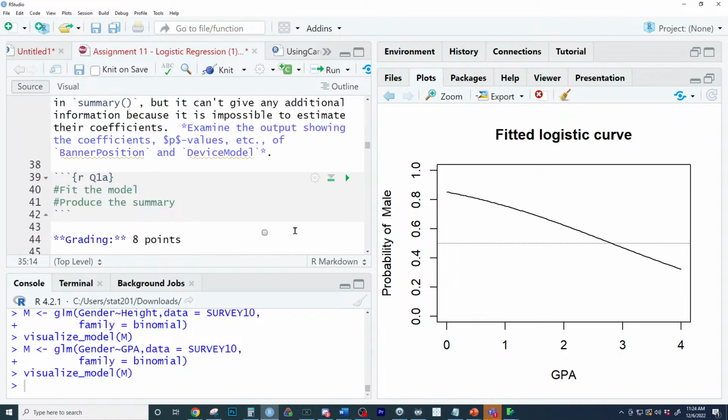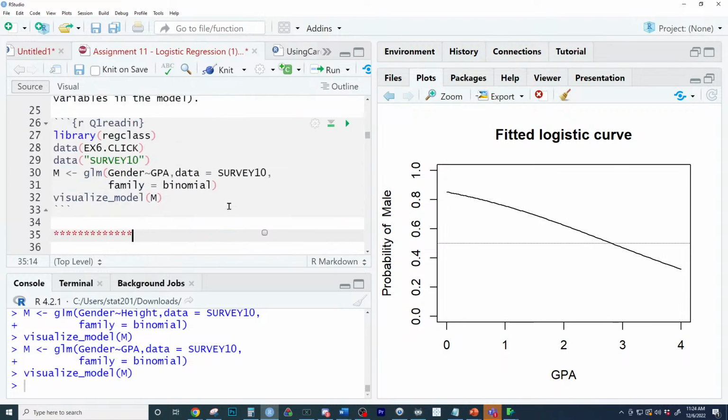There we go. So just fit your model right here as we're doing. How do we add in all the variables? Meath, good to see you here. How do we add all the variables right here?